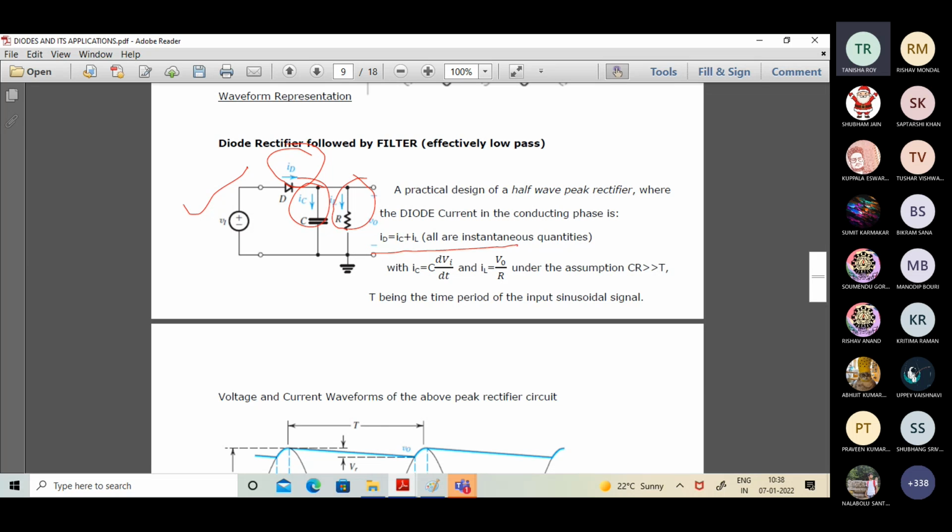And it's clearly mentioned, it's basically indicating the instantaneous quantities. The kind of design displayed on the screen currently, you can observe, is explicitly indicating a half wave rectification only. Because if you have to put up a full wave rectifier, you have to connect two diodes and accordingly go for a parallel combination of R and C.